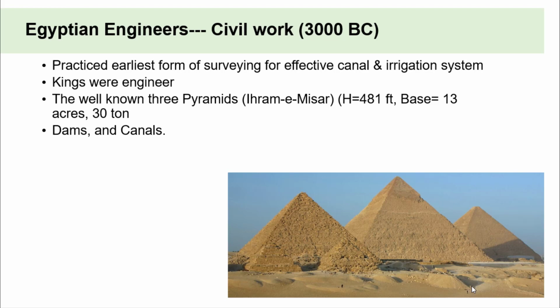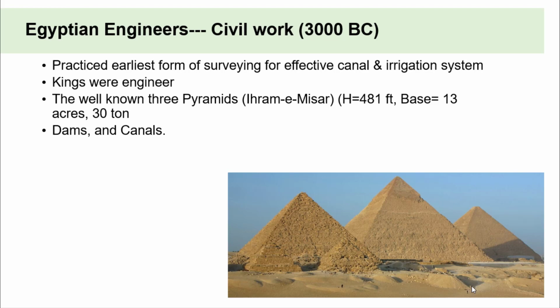Their palaces, temples and tombs were designed in such a way that they looked like a symbol of victory and everlasting power. The best known work of the Egyptian builders are the pyramids, which are still standing in Giza as a reminder of the outstanding engineering skills of the Egyptians.